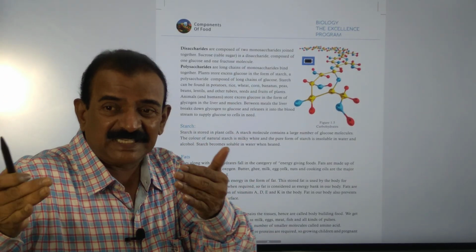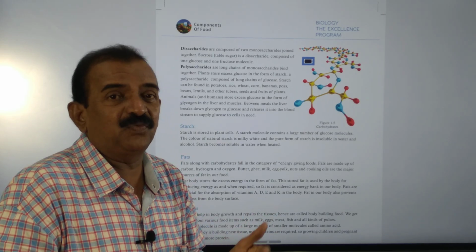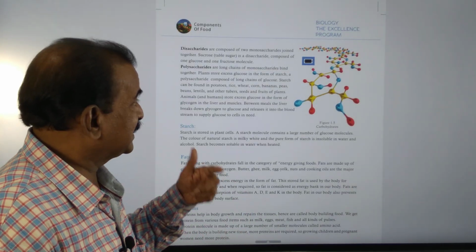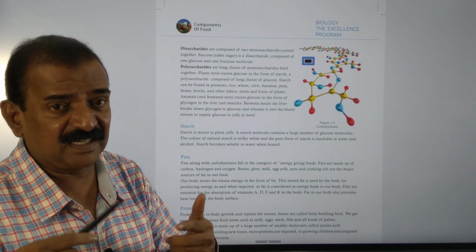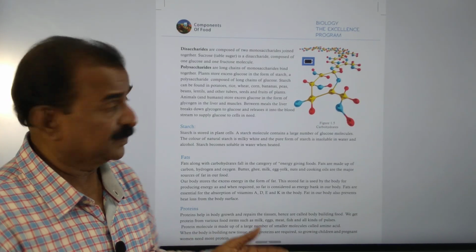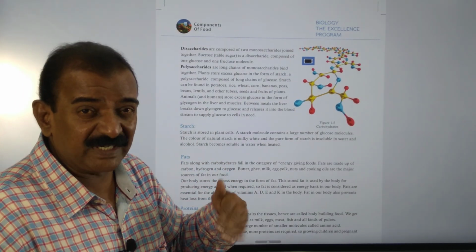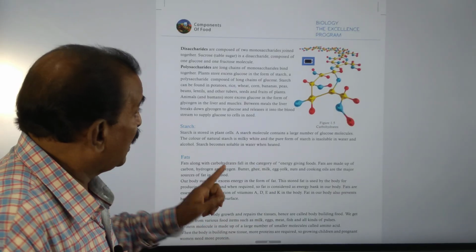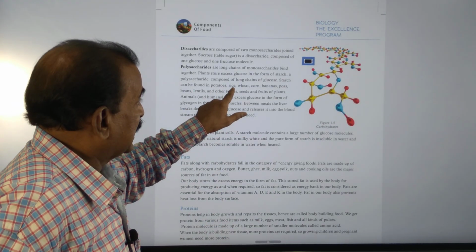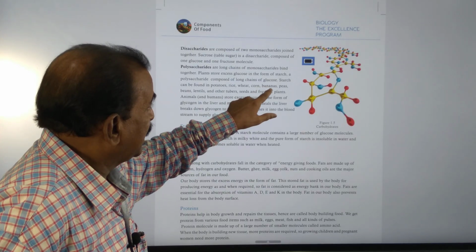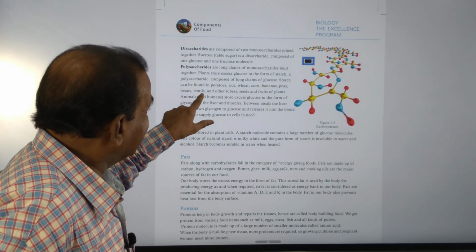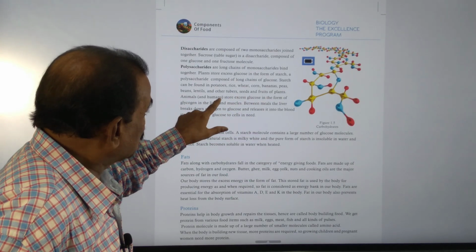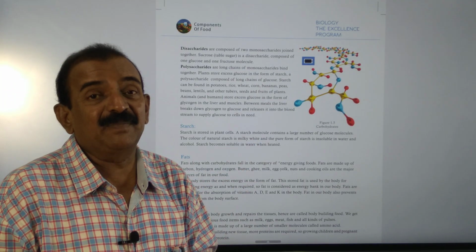So many monosaccharides join together to form a chain, and the chains of these monosaccharides are called polysaccharides. Examples of polysaccharides are starch and also cellulose. The sources of polysaccharides present in different types of foods are potatoes, rice, wheat, corn, bananas, peas, beans, lentils and other tuberous seeds, and fruits of the plants. Animals and humans store excess glucose in the form of glycogen.